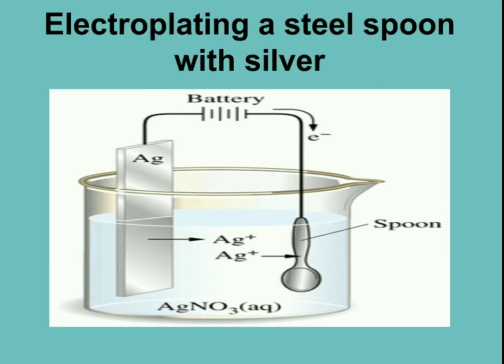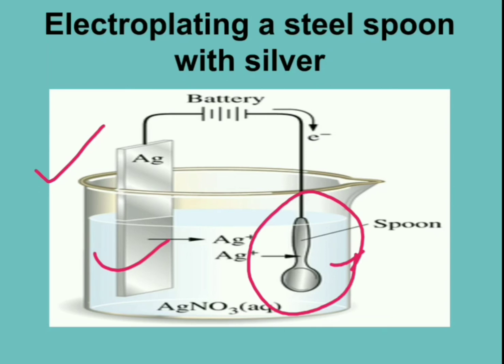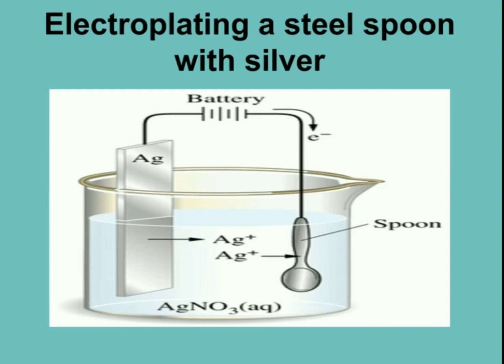Similarly, we can deposit a layer of silver on a steel spoon. So here we will make the steel spoon as cathode and the silver metal strip will be made as anode. Same thing will happen here. On passing electricity, silver ions will move towards the cathode and get deposited on the steel spoon till the whole of the spoon gets a coating of silver. So this is the process of electroplating.